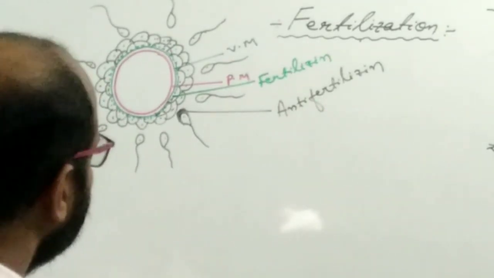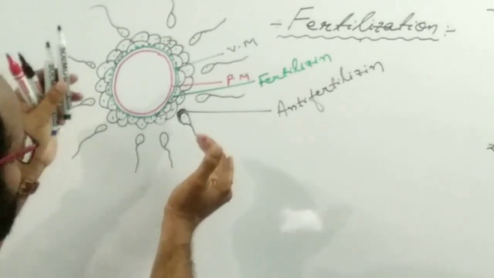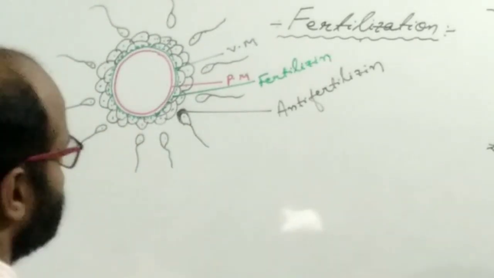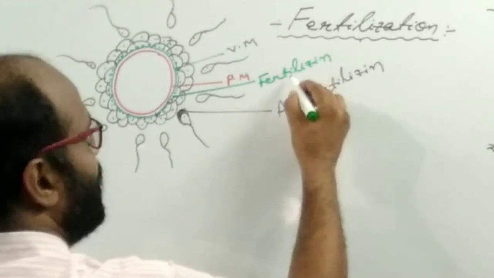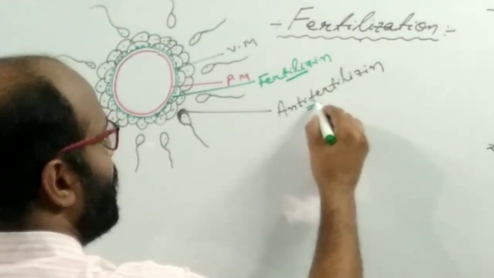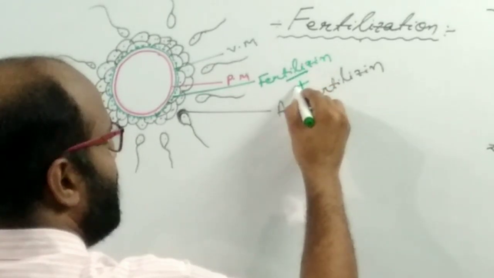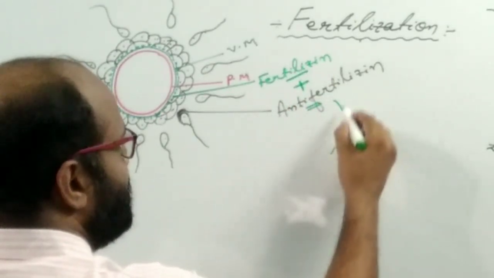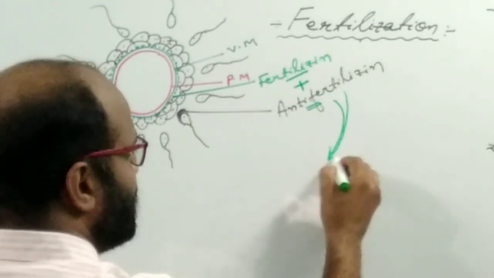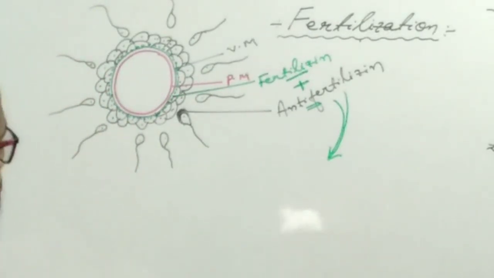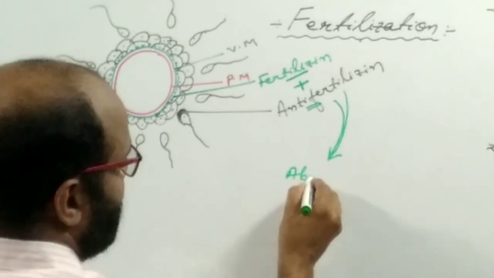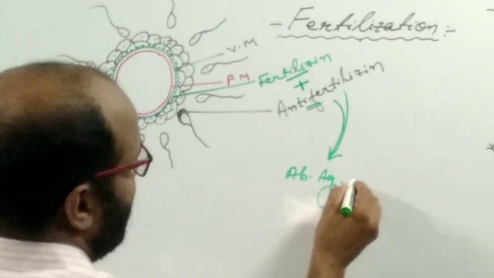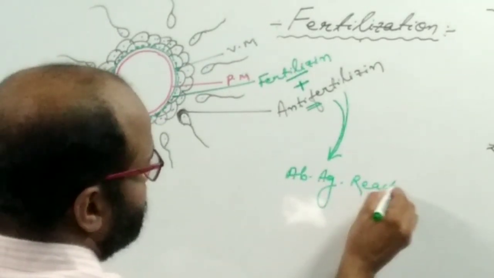When the sperm comes in contact with the ovum, the fertilizin and anti-fertilizin react to each other. This is a chemical reaction, like an antibody and antigen reaction.